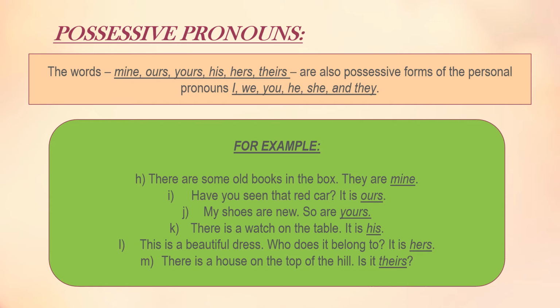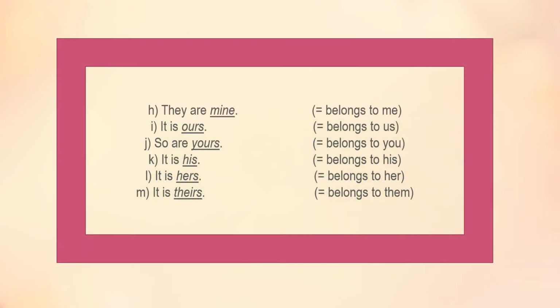Let's have a deeper look at that. The main things were the underlined words: mine, ours, yours, his, hers and theirs, that are possessive pronouns, right? So if it is written "they are mine", that means it is showing belonging, that it belongs to me. Mine represents me, right? Then it says "it is ours", it belongs to us. "So are yours", it belongs to you. "It is his", this belongs to him. And "it is hers", belongs to her. And "it is theirs", belongs to them.